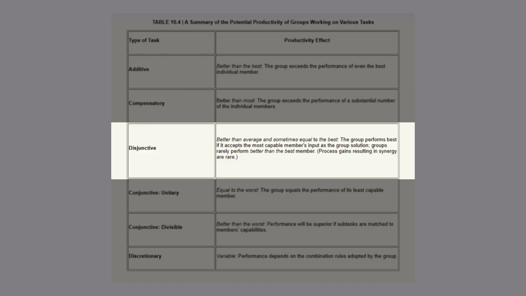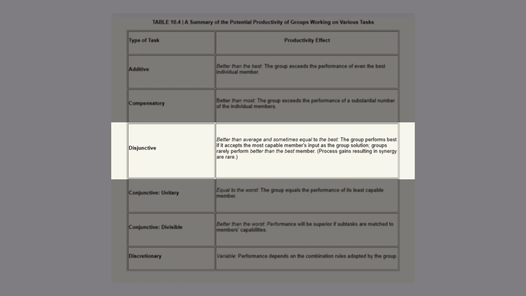Groups complete disjunctive tasks by discussing the options and choosing the single best response. So, its performance is determined by the individual with the best performance. These tasks are unitary and optimizing. They can't be broken down into subtasks, and they require a correct answer. Think of a trivia night. Groups answer questions by selecting the response of the most knowledgeable or confident member.